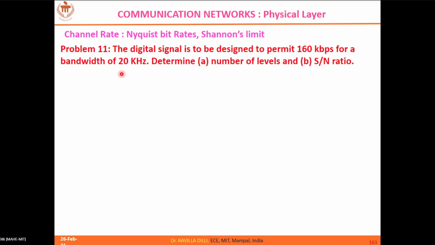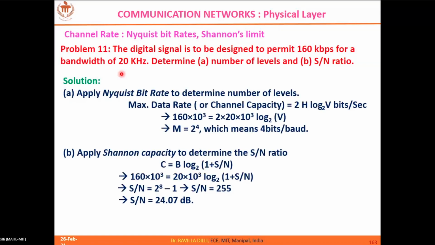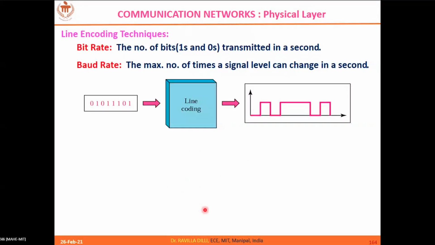So 1 plus SNR is equal to 2 power 8, which is 256, and SNR is 255, if I'm not wrong. Can someone tell in terms of dB? It's roughly 24.07 dB. Okay, so this is how you can solve this using these two channel limits.